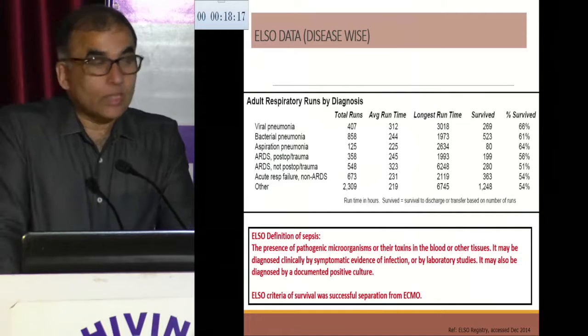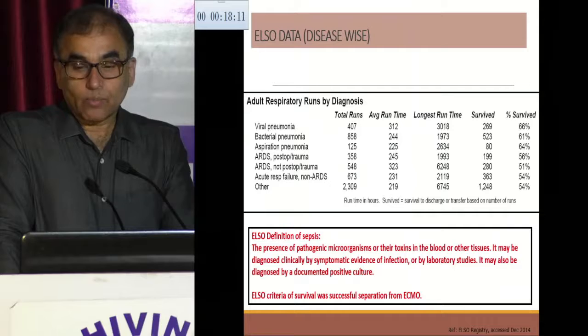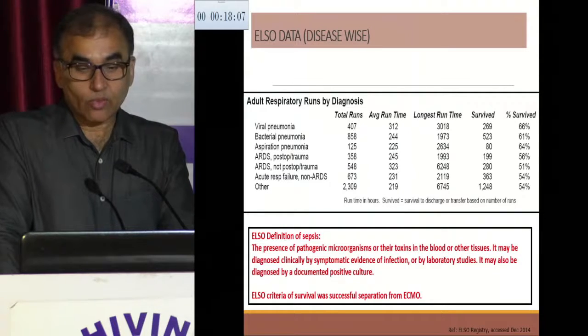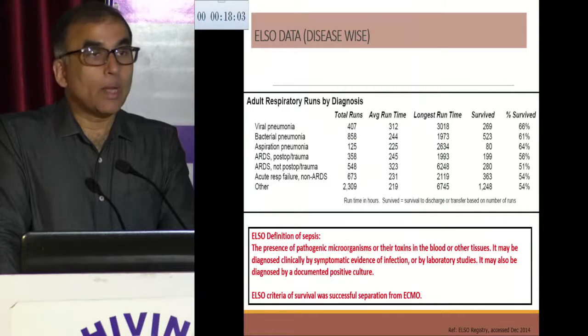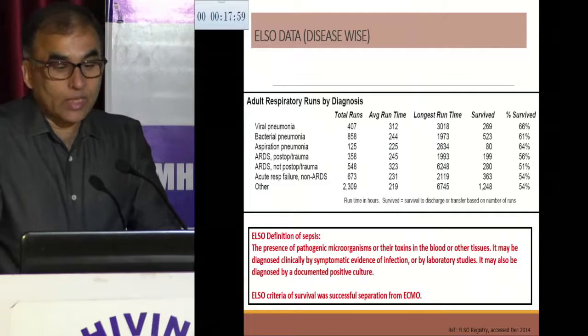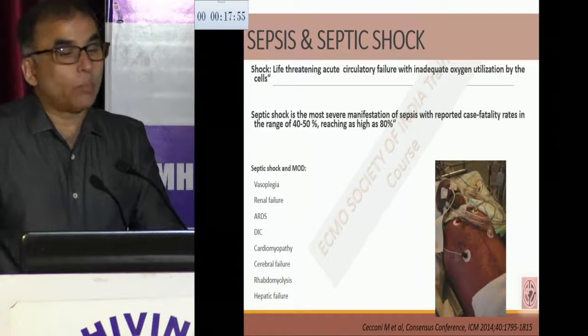And by ELSO, sepsis is defined as the presence of pathogenic microorganisms or their toxins in the blood or the other tissues. It may be diagnosed clinically by the symptomatic evidence of infection or by laboratory confirmation. It may also be diagnosed by a positive culture as well. And ELSO considers the criterion for survival in sepsis to be a successful separation from the ECMO itself.